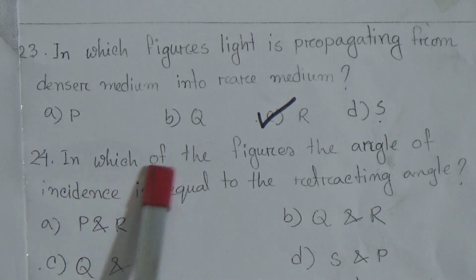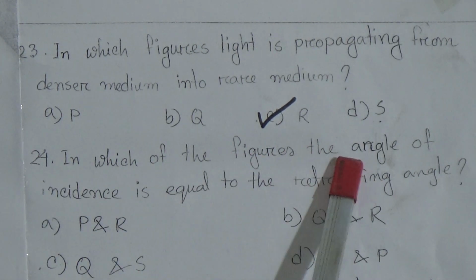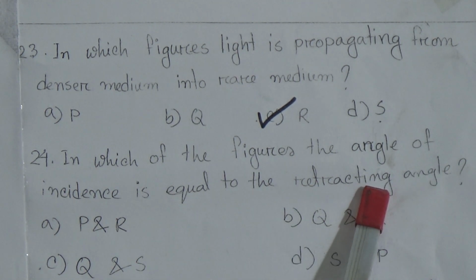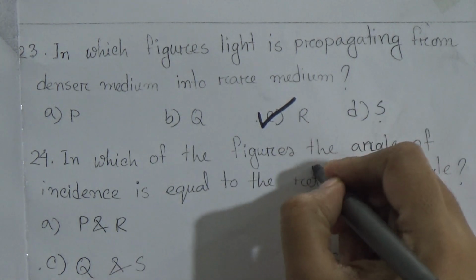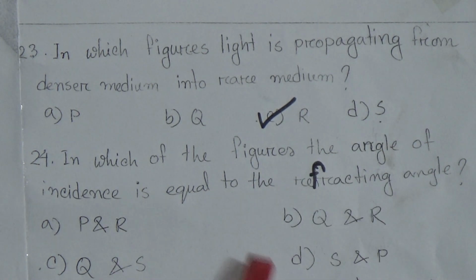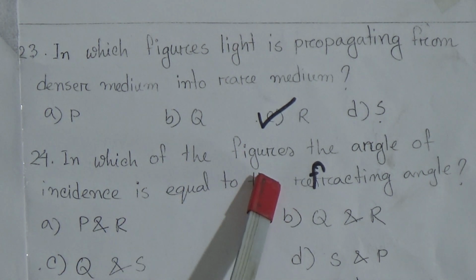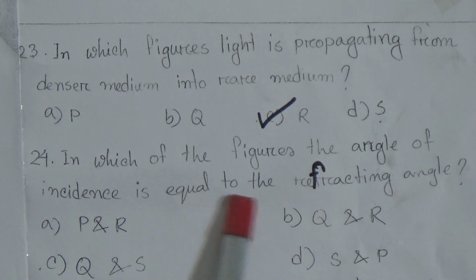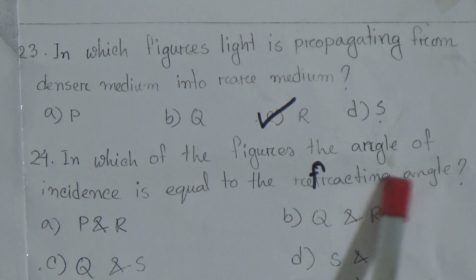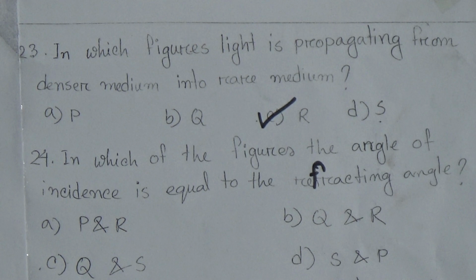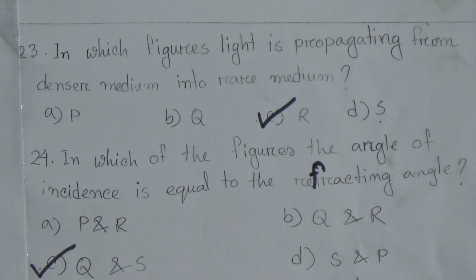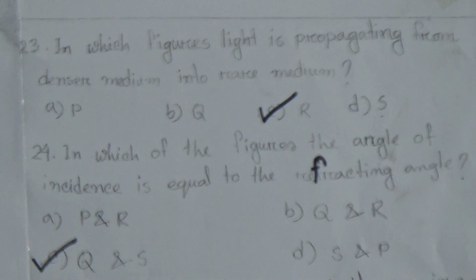And in which of the following figures is the angle of incidence equal to the refracting angle? I have told that in Q and S, the incident angle and refracting angle are equal. So the answer will be Q and S. The answer will be C. Now come to the next question.